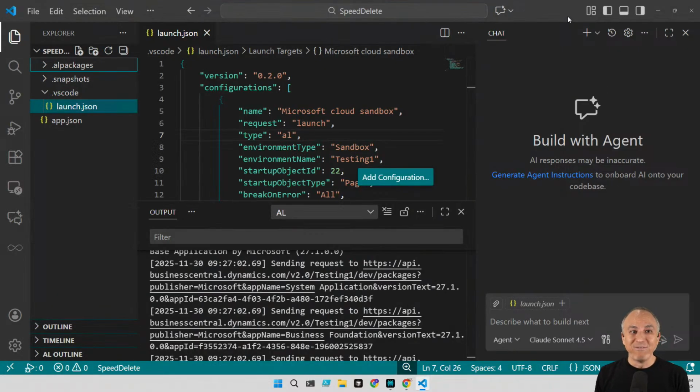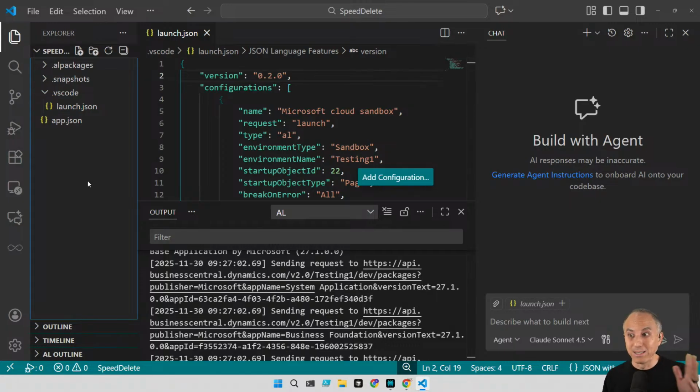So I've also got VS Code with GitHub Copilot, kind of plain vanilla version. You could get the $10 a month subscription to GitHub Copilot for personal. Play around with this. So I have my AL project all ready to go. I called it, what did I call it? Speed Delete, because I've done this a few times, had to come up with a new name. So Speed Delete it is. We are here for the speed. Now, what do we want to do? Let's just talk to Copilot and explore our options.